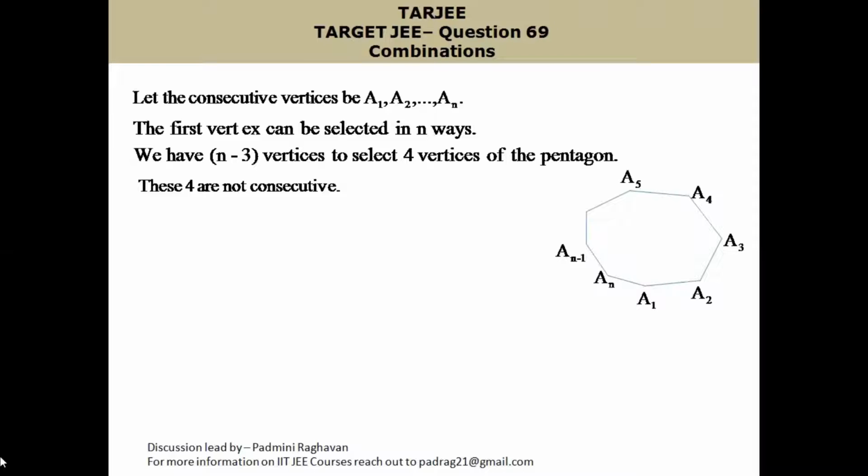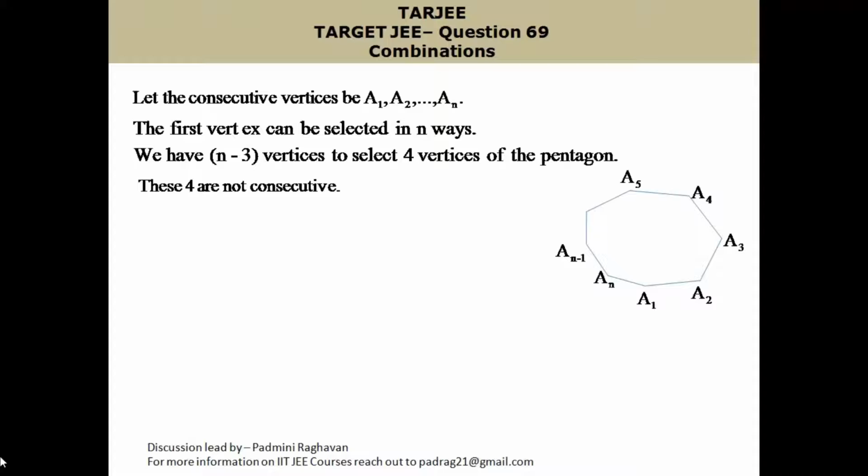Let x2 be the number of vertices left aside between the first and the second of the 4 vertices, and x3 the number left between the second and the third. Similarly, x4 and x5 are the vertices left aside between the third and fourth vertex, and between the fourth vertex and An.